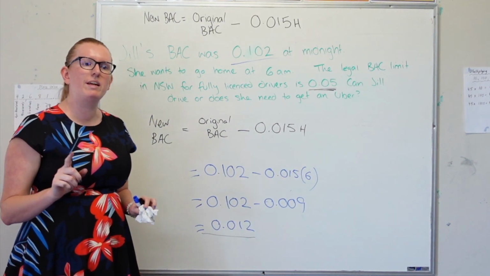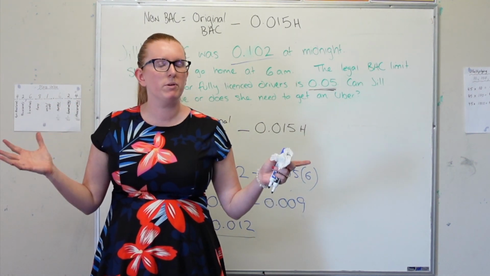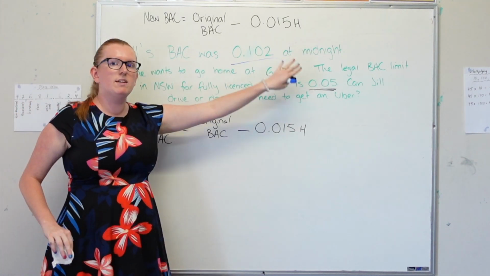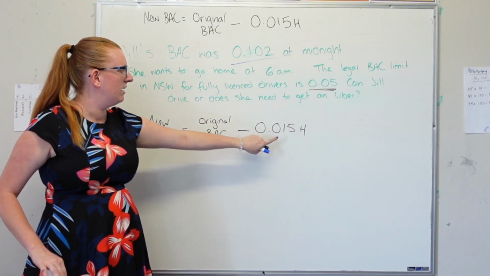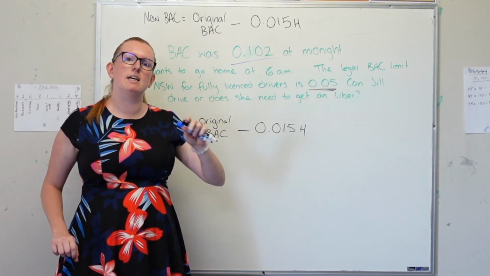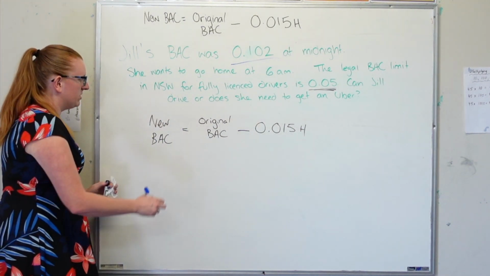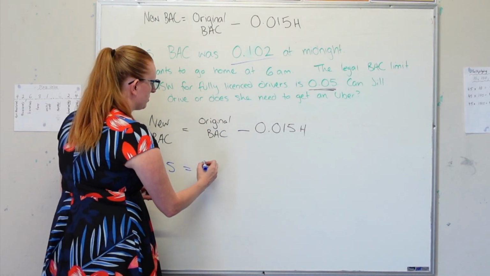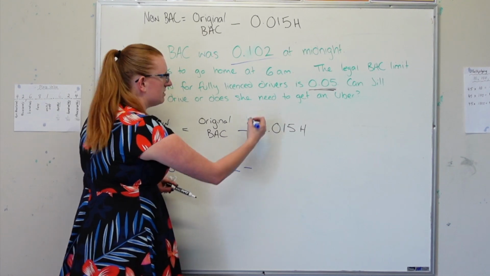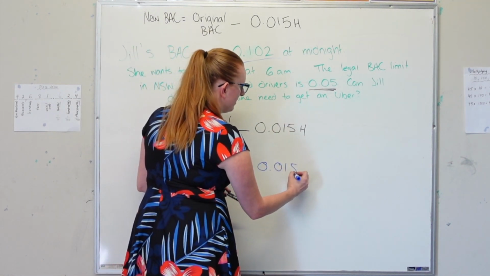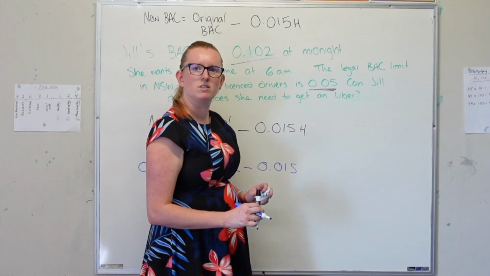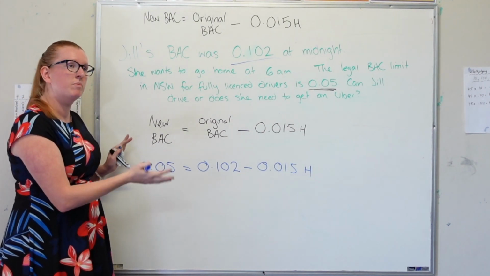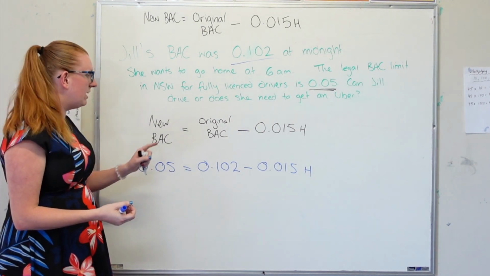Okay, let's see now if we can figure out at what time it was appropriate for Jill to be able to drive. So let's get rid of all of this. Now, using the information that we have, we want to figure out the number of hours it would have taken for Jill to get down to the legal blood alcohol limit. So if the legal limit is 0.05 and her blood alcohol concentration was 0.102 minus the rate of 0.015 H, it's a lot of zeros when you're calculating blood alcohol concentration. Anyway, now we've got an equation, so we're going to try and solve it to find H.